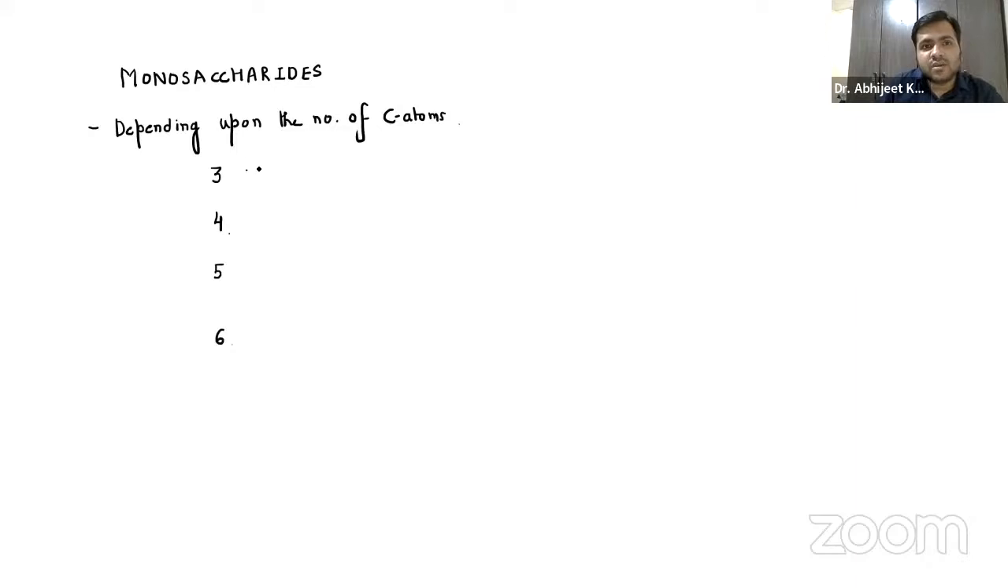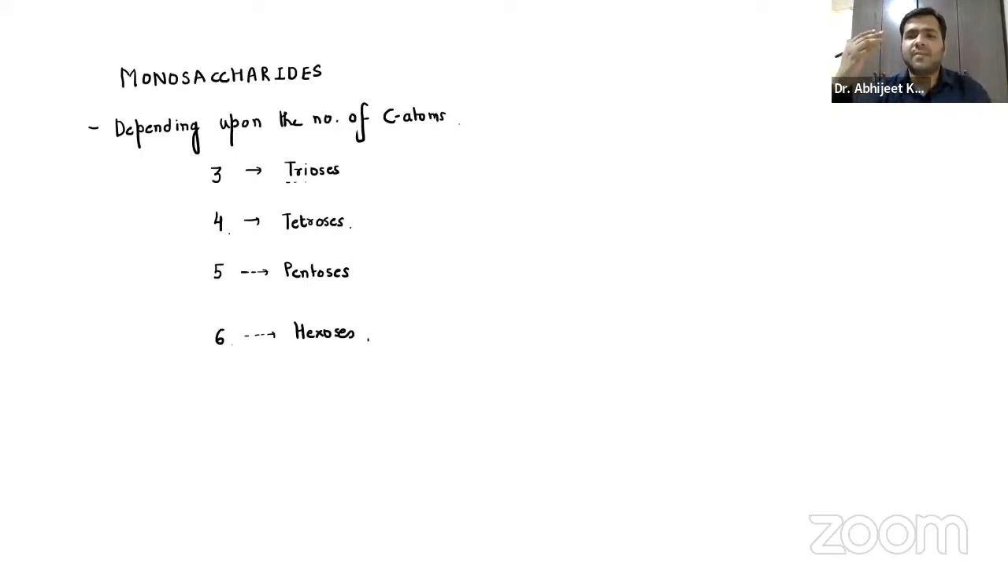The name given to the 3 carbon atoms, we are going to write it as triose. Tri means 3. 4 is tetrose. 5 is pentose. And 6 is hexose. That is basically the simplest classification that we are taking up on the screen over here. Depending upon the number of carbon atoms, it can be 3, 4, 5, or 6.